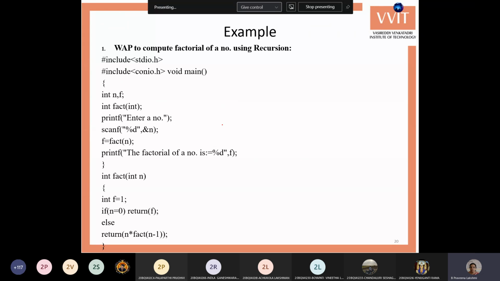Here is a programming example for the factorial. This is the factorial function, and this is the main program.